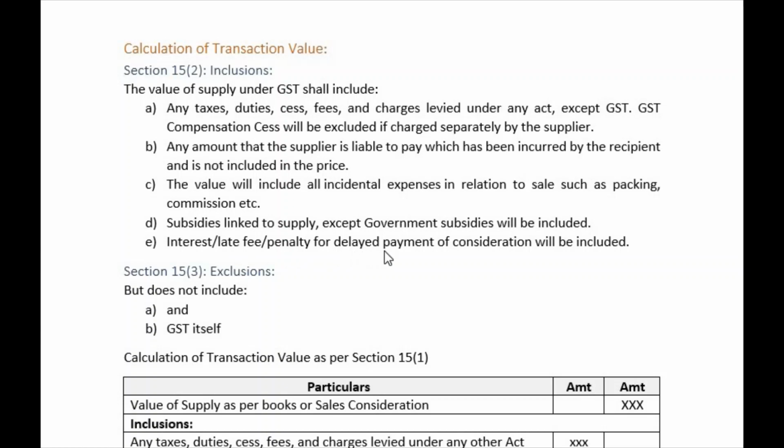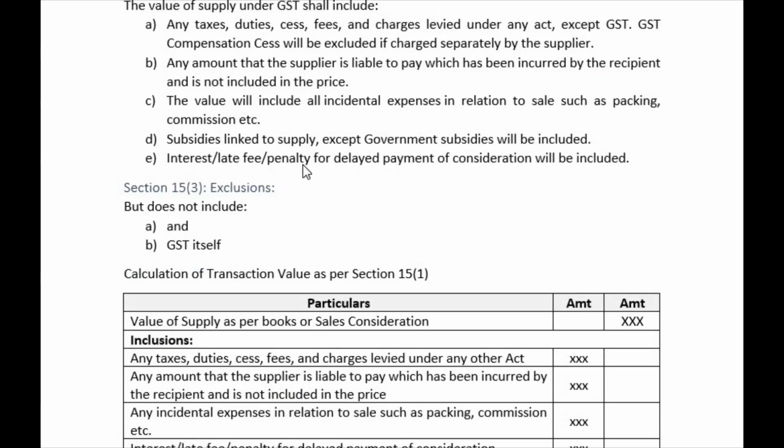Interest, late fee, penalty for delayed payment of consideration will be included, right? So on interest, late fee, penalty, GST is applicable. So if you are a student and if you are paying a penalty, on that also GST is applicable, right? This is where you will understand section 15(2)(e).